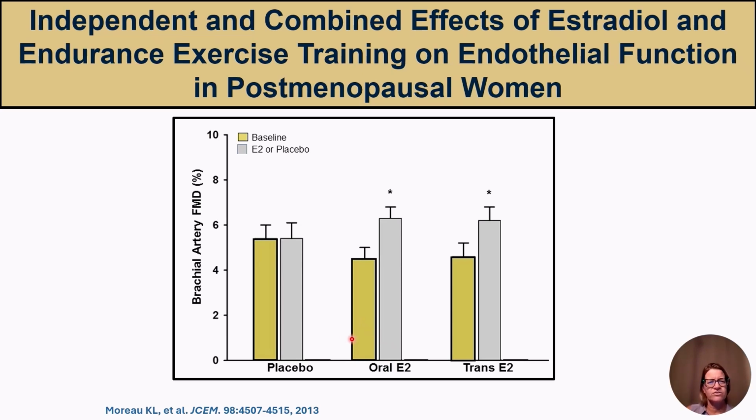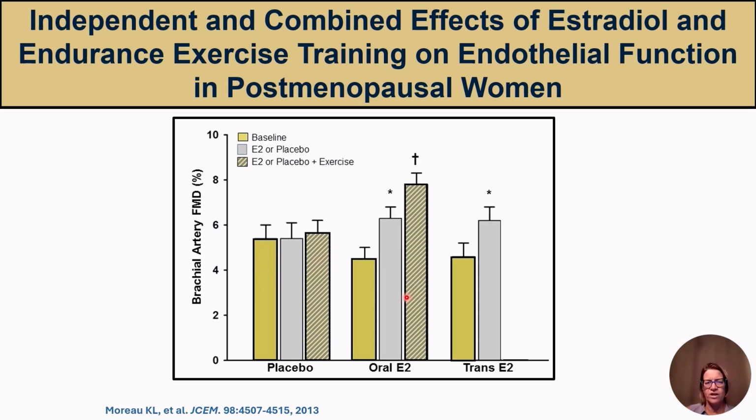Next, we wanted to understand whether, if they participate in exercise training, they could see an additive benefit on the vasculature. And so the women continued to take their assigned treatment, but then participated in a 12-week moderate intensity exercise training program. And what we found is that in the women who were treated with placebo, there was no improvement in flow mediated dilation with exercise training.